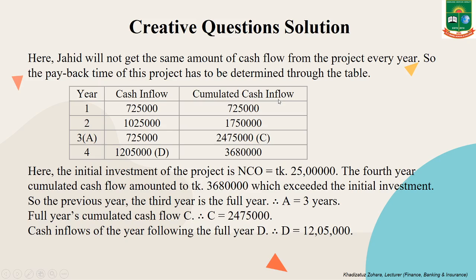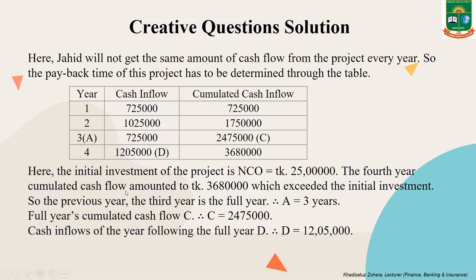And cumulated cash inflows are 7,25,000, 17,50,000, 24,75,000 and 36,80,000 taka. Here the initial investment of our project is 25 lakh taka, which is denoted by MCO.